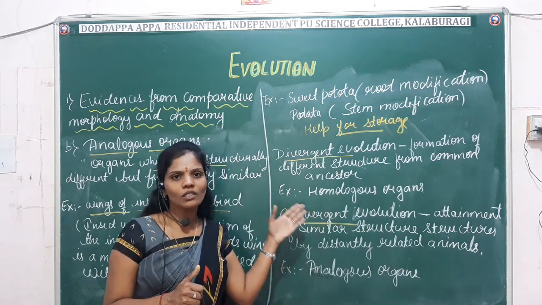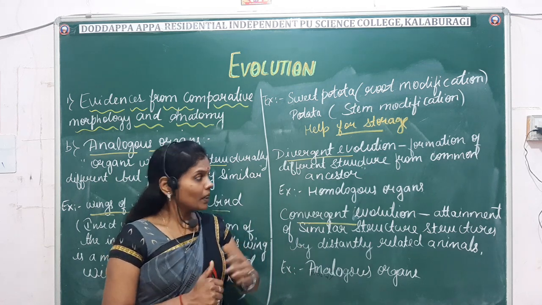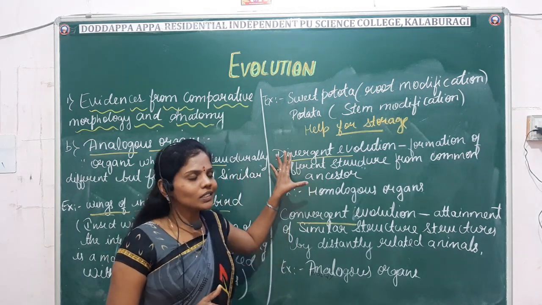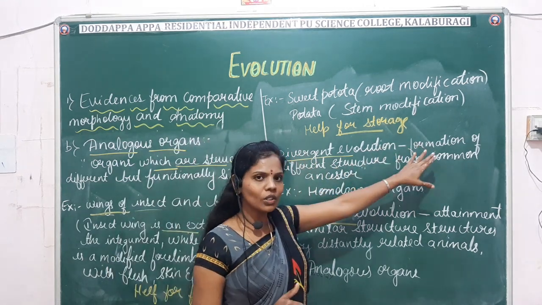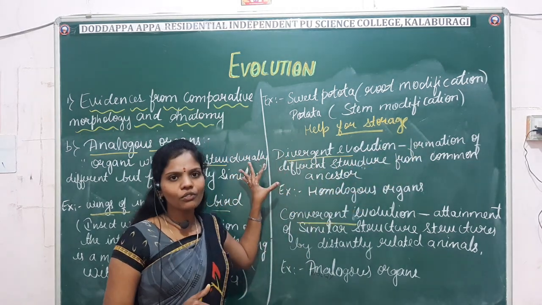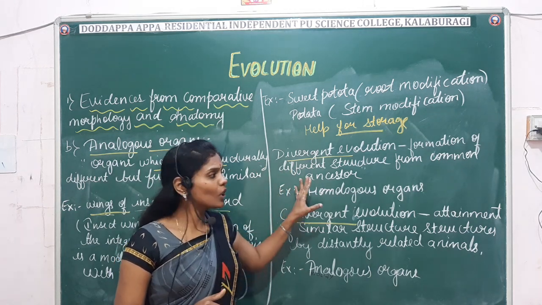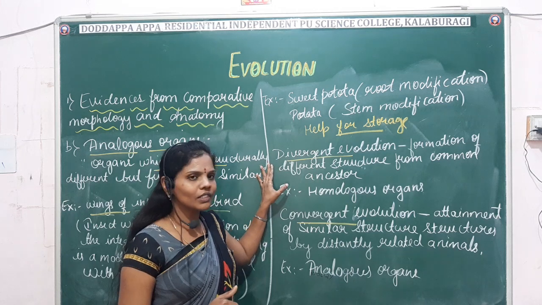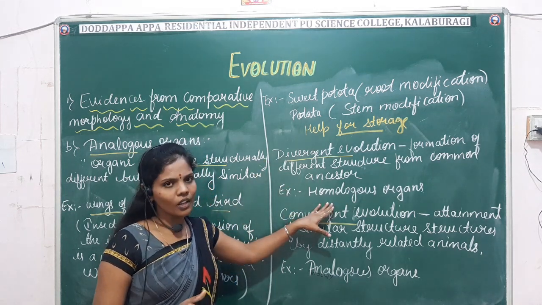From the common ancestors only, these characters have been transferred. It has been carried till today. Right? That is what is commonly known as divergent evolution. Divergent evolution means formation of different structures from a common ancestor. So the example which comes under divergent is the homologous organs.